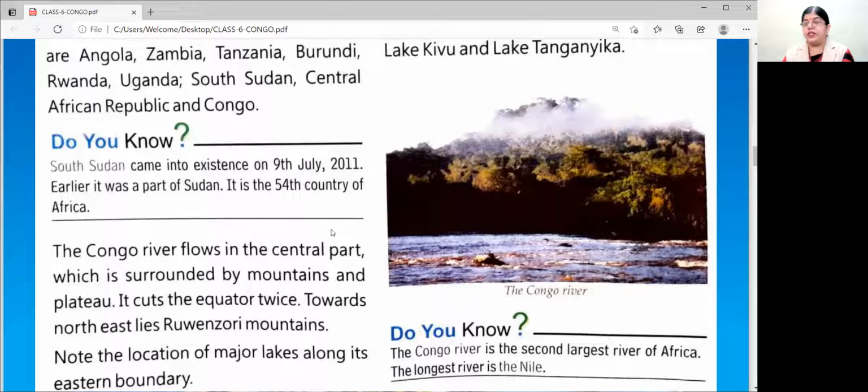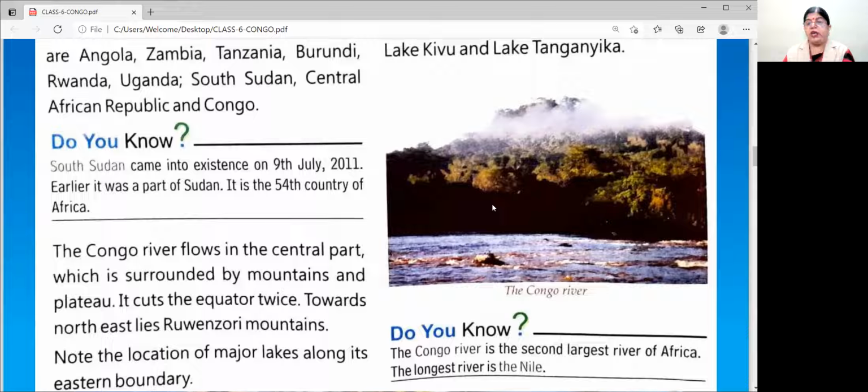So what we have to remember in this paragraph is that South Sudan was a part of Sudan. It is the 54th country of Africa. The Congo River flows in the central part. I've shown you the picture over here. The Congo River is flowing through its central part, which is surrounded by mountains and plateaus, and it cuts the equator twice. Towards northeast lies Ruwenzori Mountains.